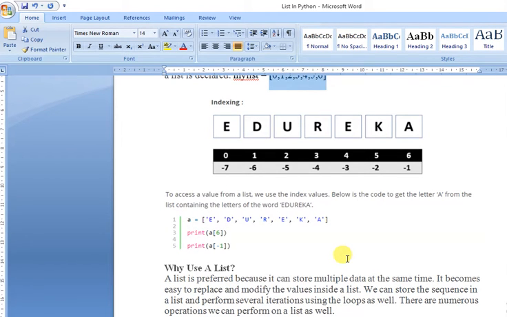Okay, what I am doing here, I am going to extract some values. So these are the elements in the list. I can write these in single quotes as well as in double quotes. I taught you a few classes back. So if I write print A[6], what will be printed? A. If I say print A[-1], again -1 is A. So in both cases the answer is capital A.